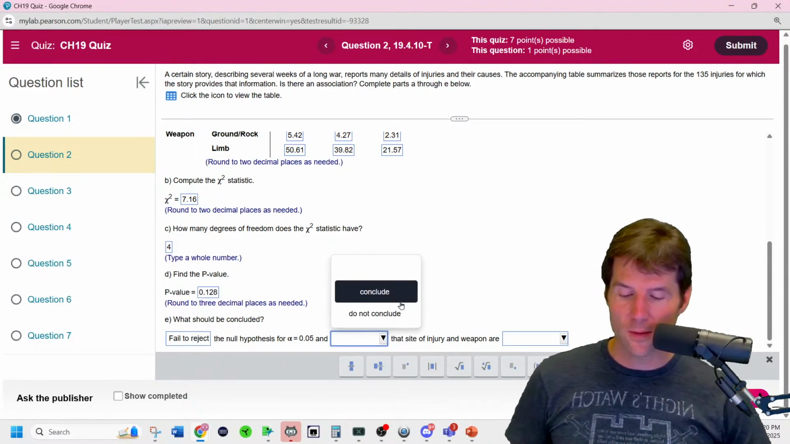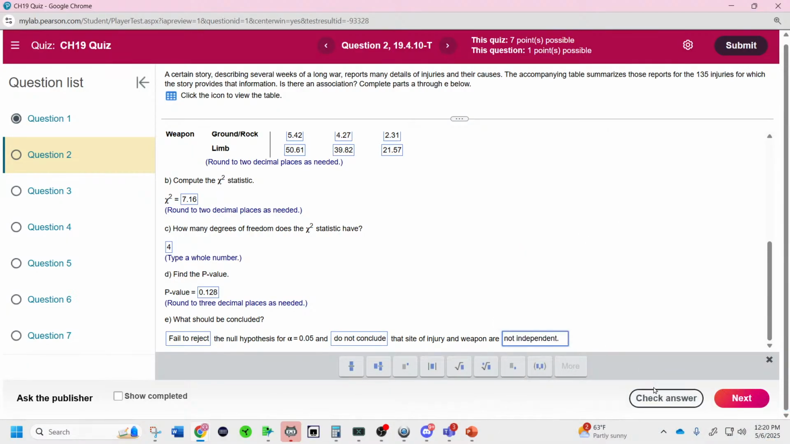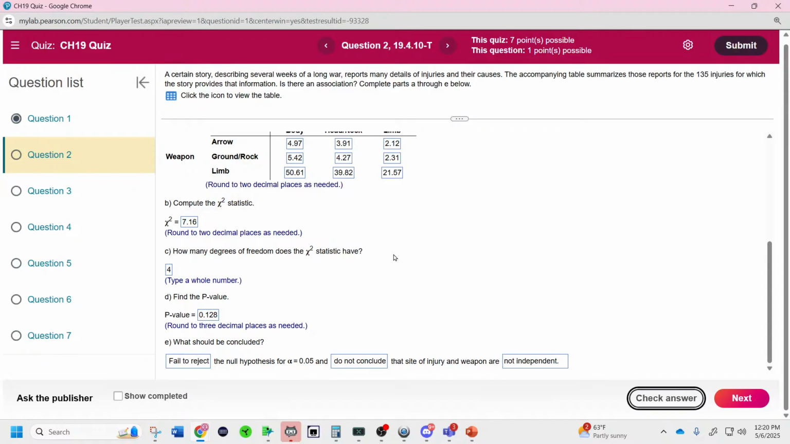And this means we do not have evidence for the alternative that they are not independent. Because we're talking about the alternative, we do not have evidence that they're not independent. Really? Uh-oh, what did I do? We do not conclude that they are not independent.